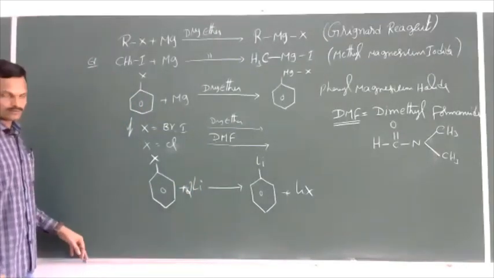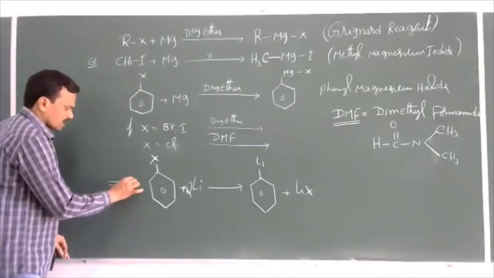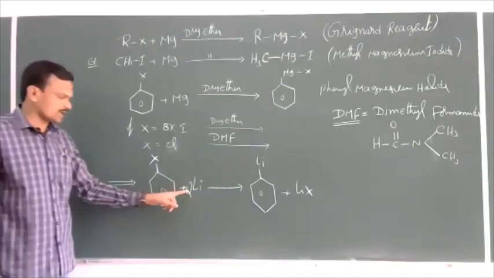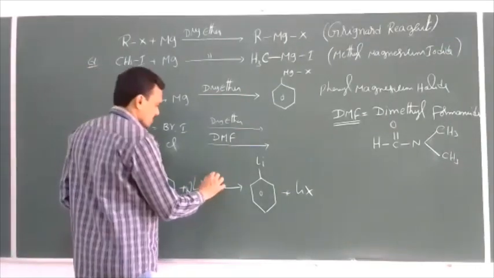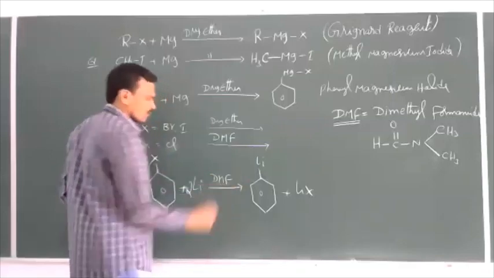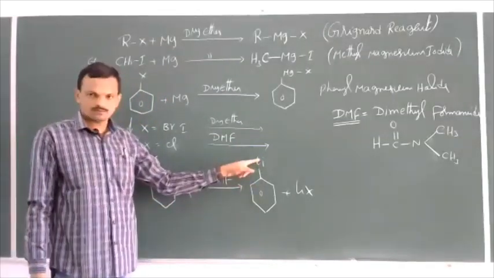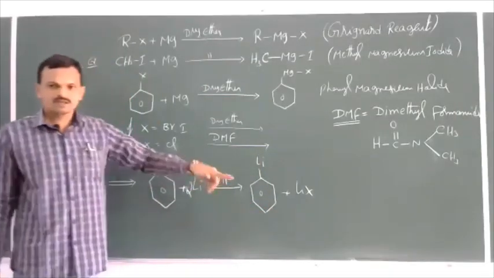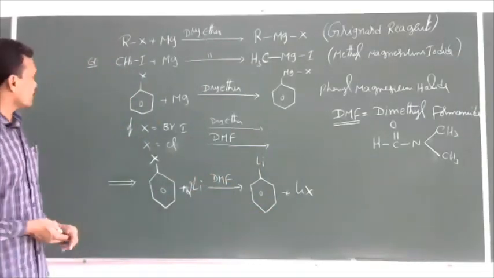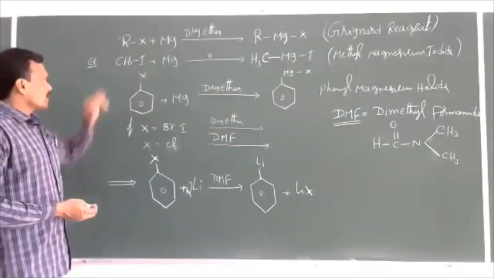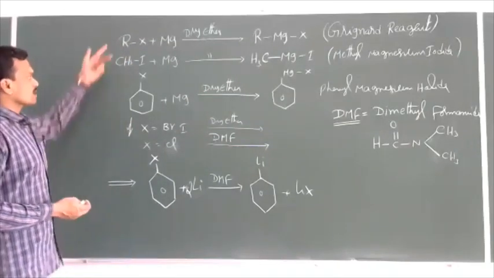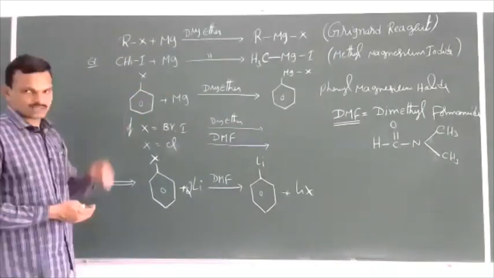This is another reaction. So when haloarenes are allowed to react with lithium metal, in the presence of DMF, dimethyl formamide, then it gives phenyl lithium. So this is the product formed here. So this is regarding the reaction of haloarenes with haloalkanes as well as haloarenes with metals.